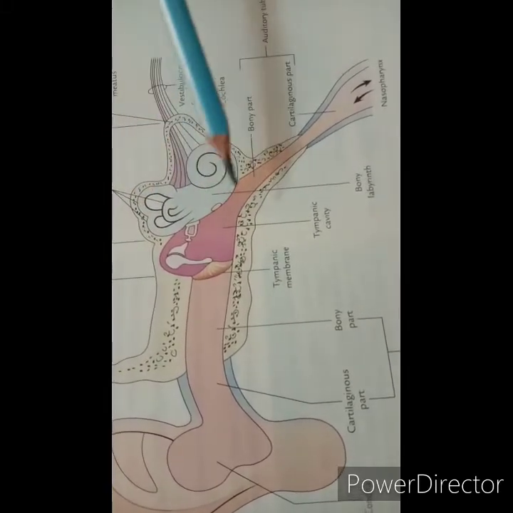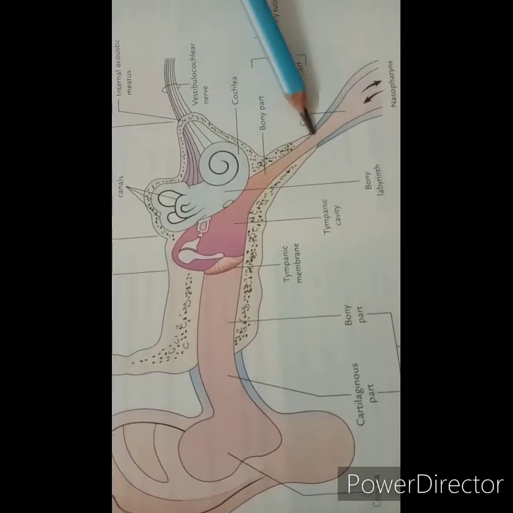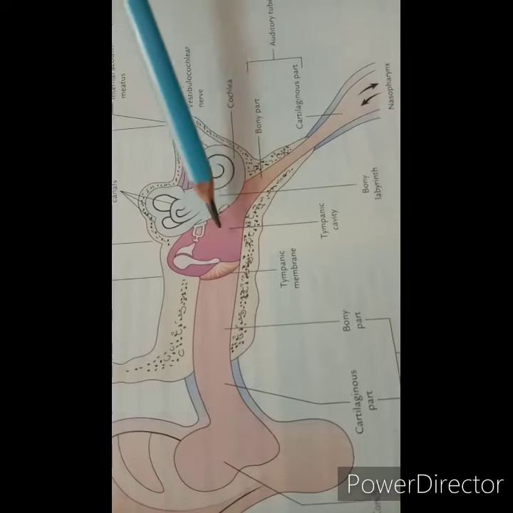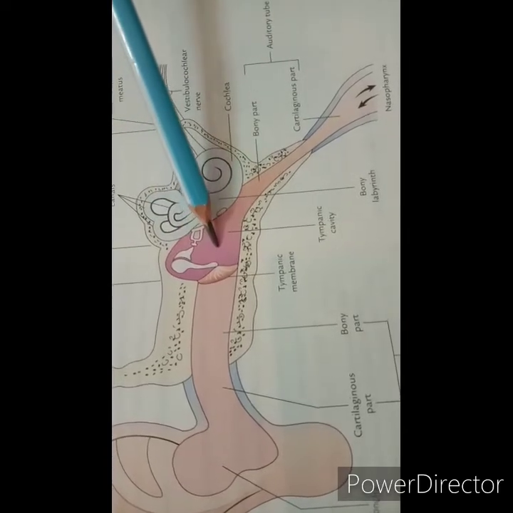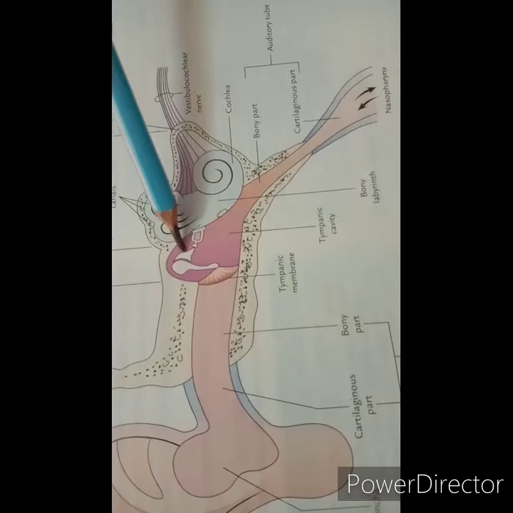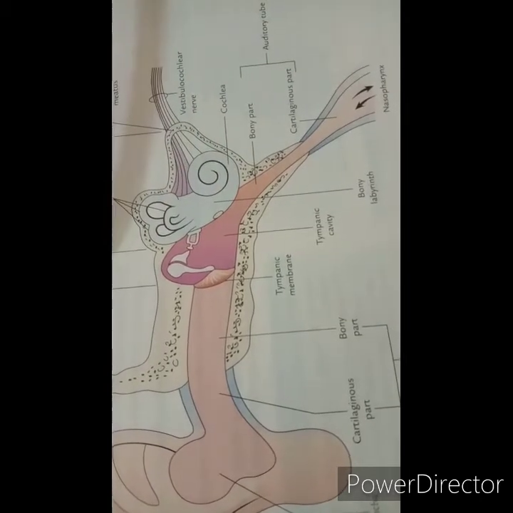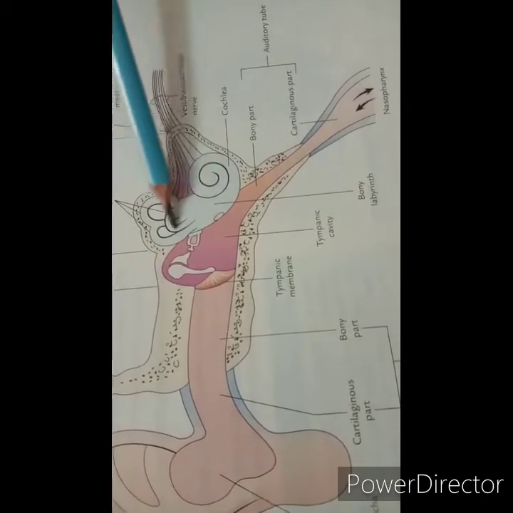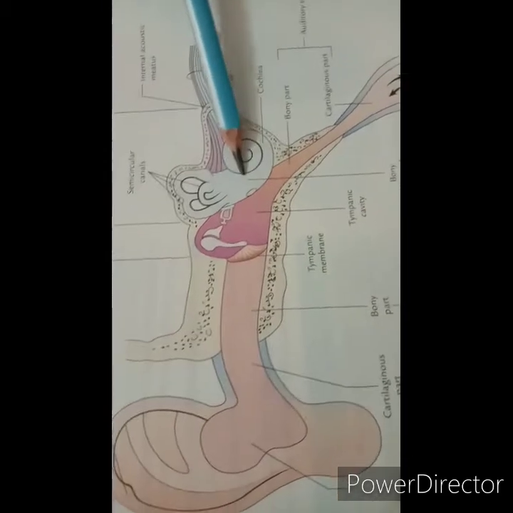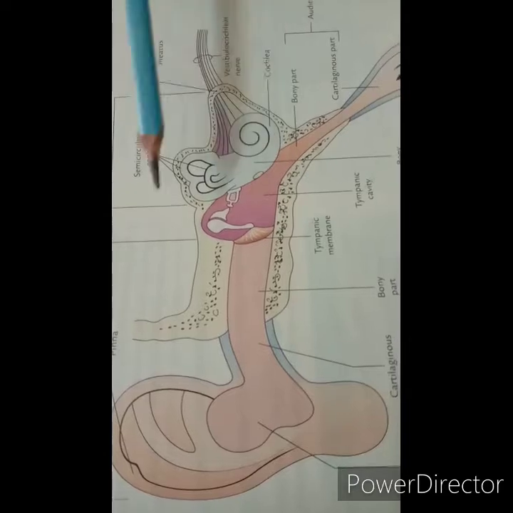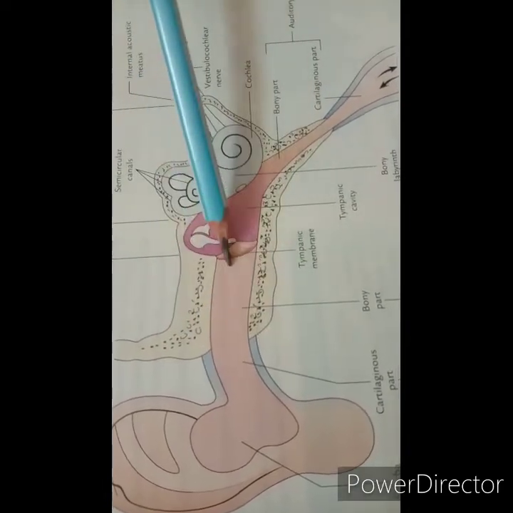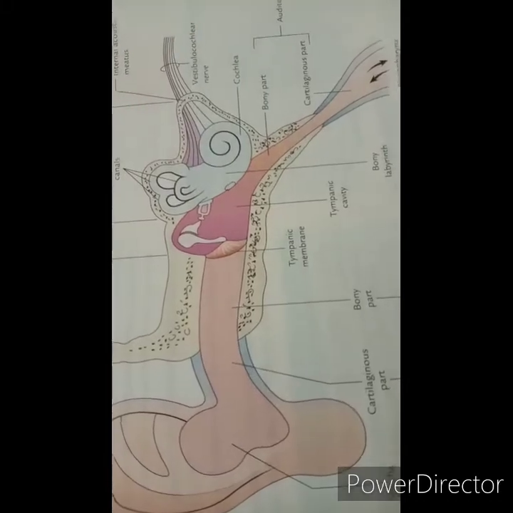The middle ear consists of the eustachian tube, or the pharyngotympanic tube, then the aditus, antrum, and the three bones, that is the malleus, incus and the stapes. And this is the internal ear. The internal ear consists of the bony labyrinth and the membranous labyrinth. So let's see the details of first the external ear, then middle ear and then internal ear.